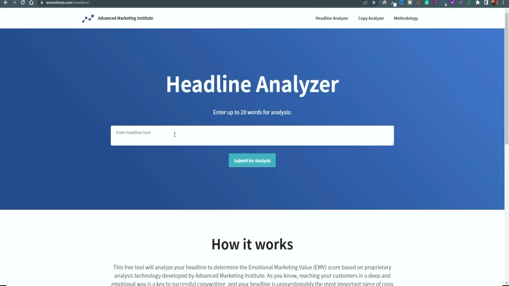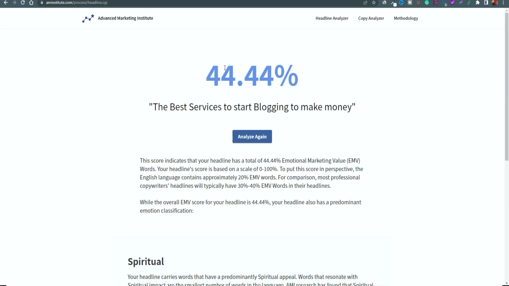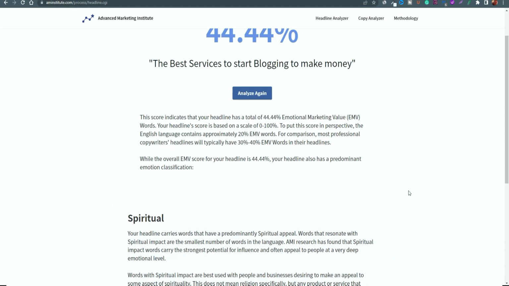Similar to the last platform we just looked at, the Advanced Marketing Institute also has its own headline analyzer that you can use to look at specifics with regards to your titles for your videos or articles. So in this case, we're just going to use the same title that we used in the previous step, and we're just going to see what it says here. As you can see, the percentage is different compared to the other platform, but it has its own algorithms and specifics that it uses to determine the quality of the content that's being provided on the platform.